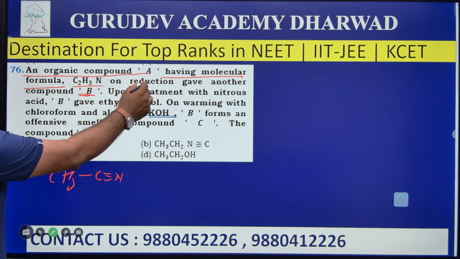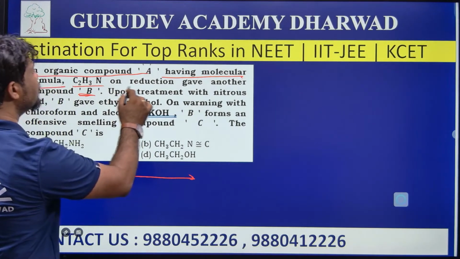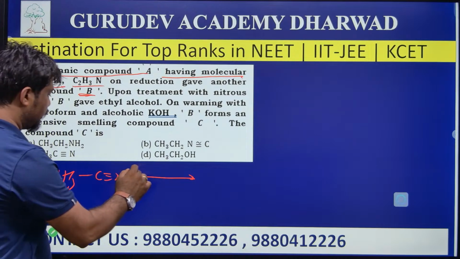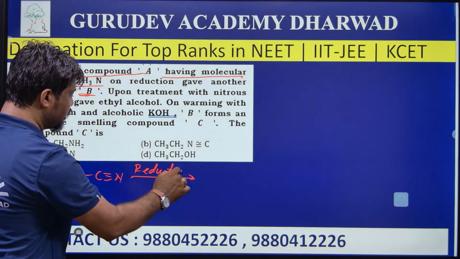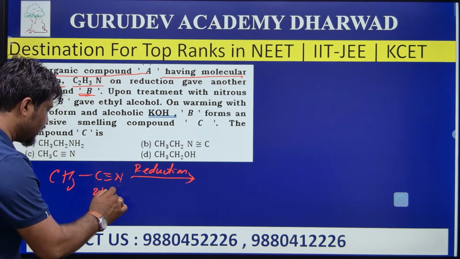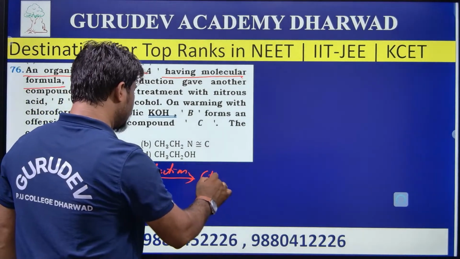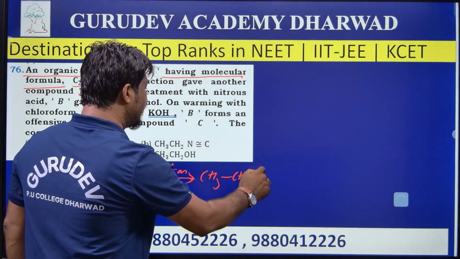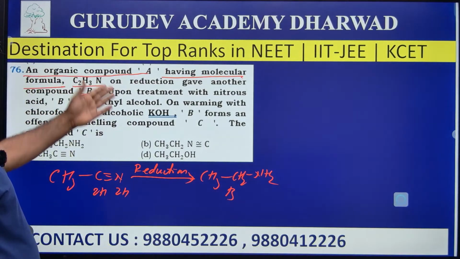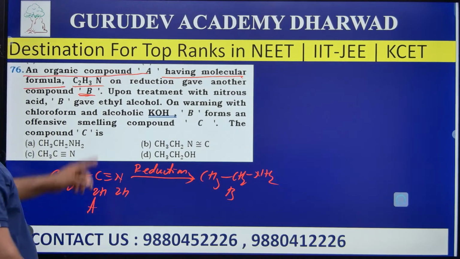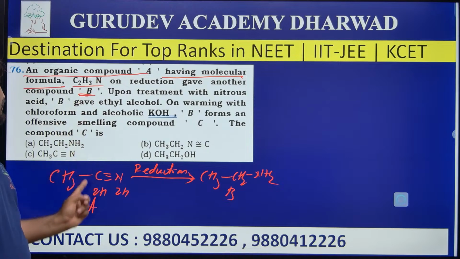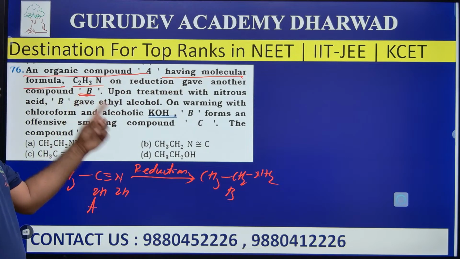When this compound is on reduction, it gives another compound B. Reduction is nothing but addition of hydrogen. Yes, of course, add 2 hydrogens here and 2 hydrogens here. So resulting in the formation of CH3 CH2 NH2. Yes, of course, this is the B compound. The A molecule is this one, with molecular formula C2H3N, and on reduction it gives another compound B. Here, this is the B.